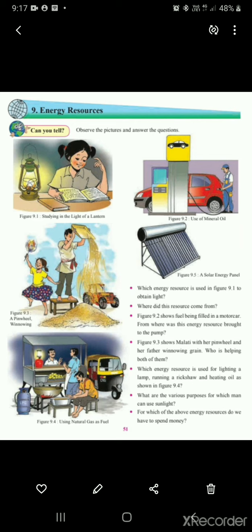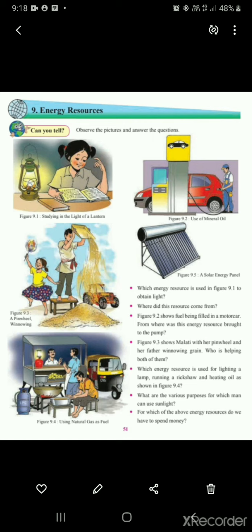So here on page number 51 you can see the examples have been given. The pictures you can see here, right? So observe the picture and answer the following questions. Here the first question is given. See, in the first picture, studying in the light of a lantern. So here the child is studying with the help of the light of a lantern. In the second picture, use of mineral oil. The mineral oil is being used to be filled in the motor car.